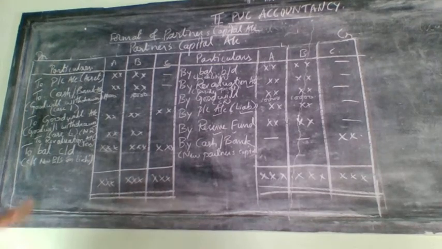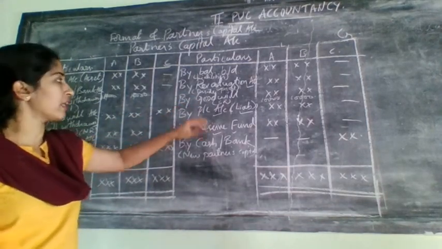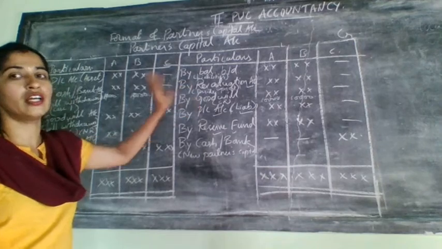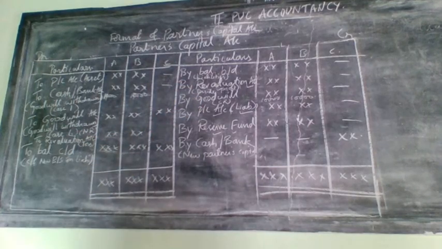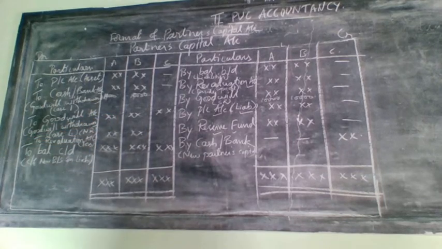Cases 2 and 3 related to goodwill will not come on the debit side, but in all the cases 1, 2, 3, 4, goodwill will be there on the credit side of the partners' capital account. This will come when the goodwill is created in the firm and it was written off. When it was written off, you need to give it to the new partner also. That's why we need to consider the new partner.